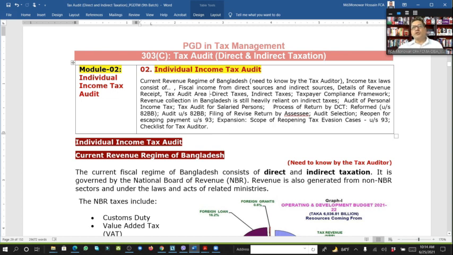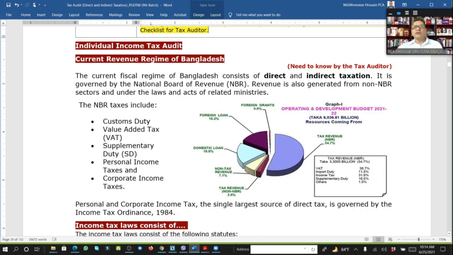As you all know, the income tax law consists of direct, indirect, and the process of return by DCT, and a few more. After completing all the modules, we will go for a few practical maths for audit purposes. Here, as an auditor, we have to understand something within the recent data for tax purposes.